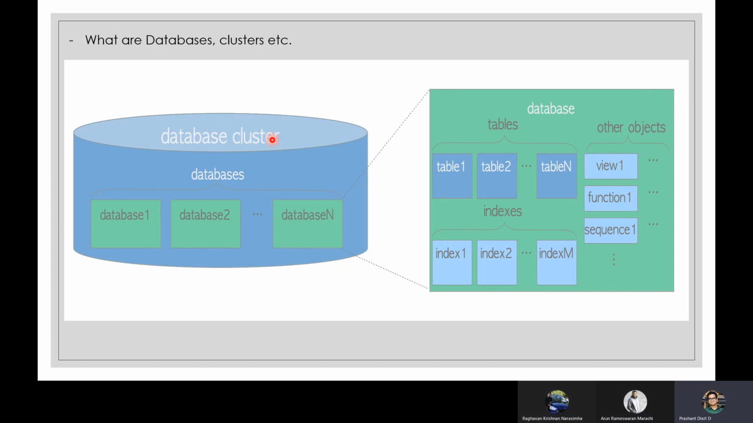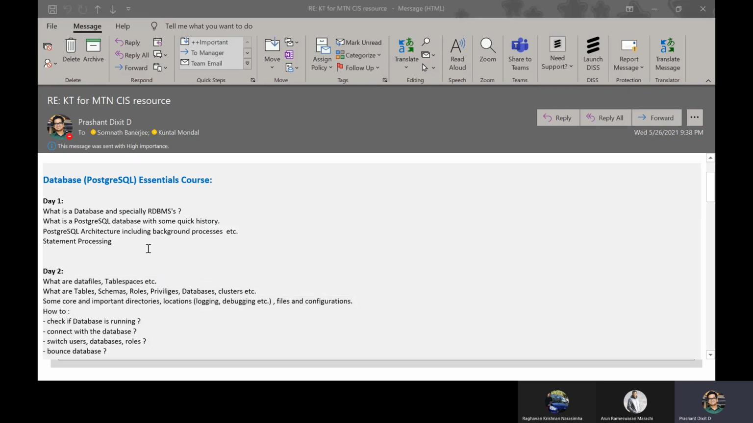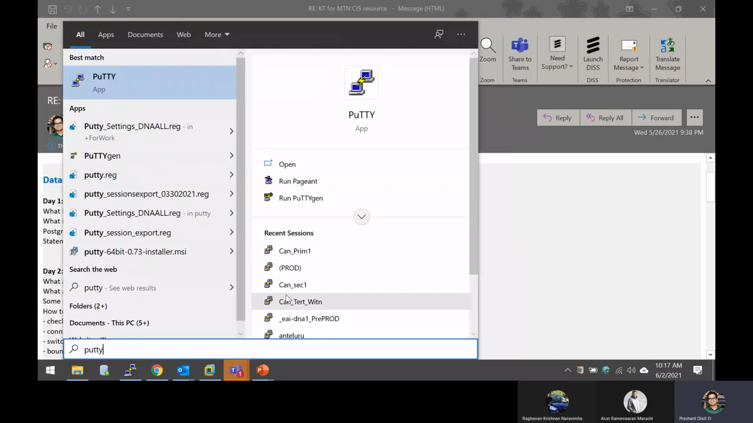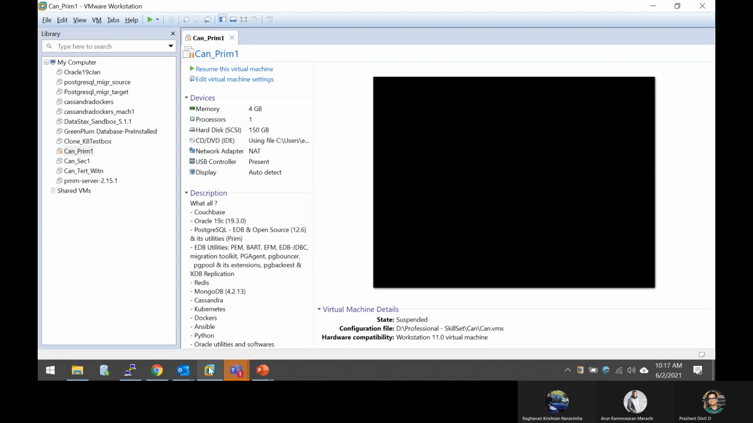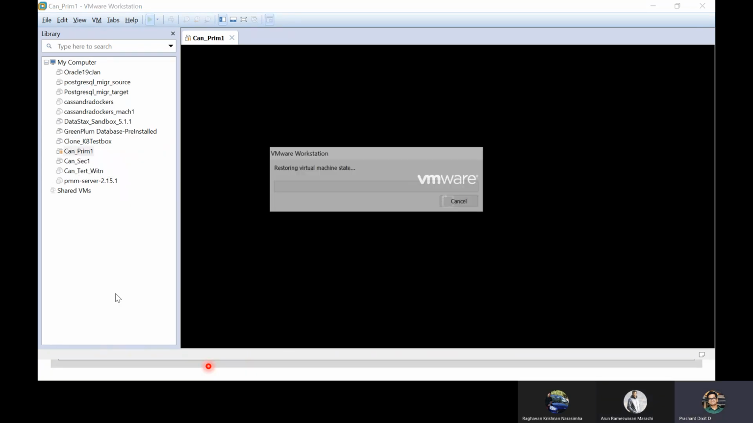Good. Perfect. As I promised, let me quickly connect with my PuTTY. But before that, I need to turn on this machine. It'll take a while to resume, because it's in a sleep mode.